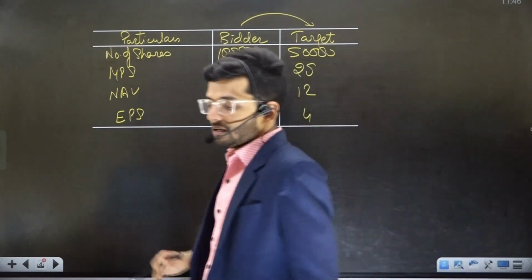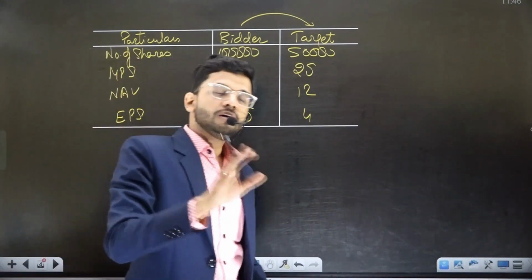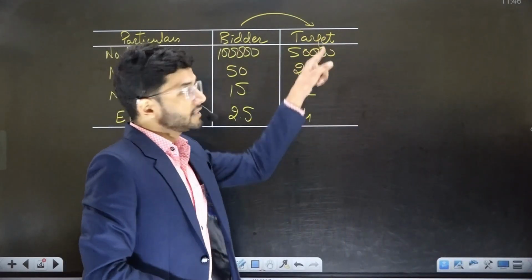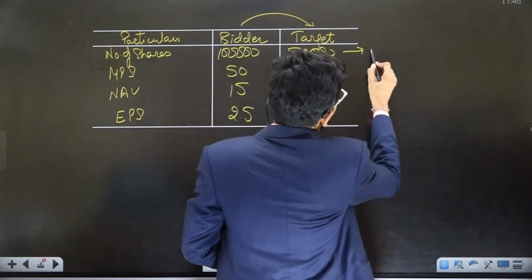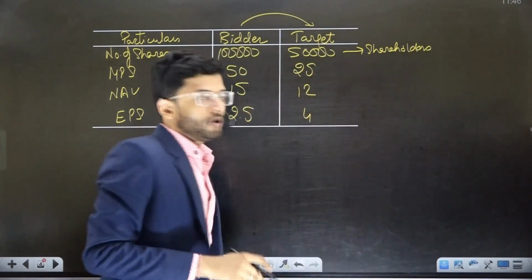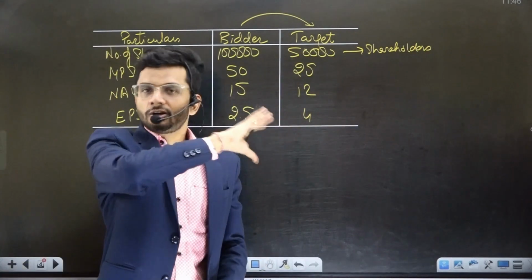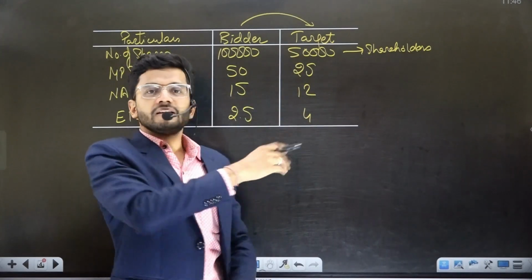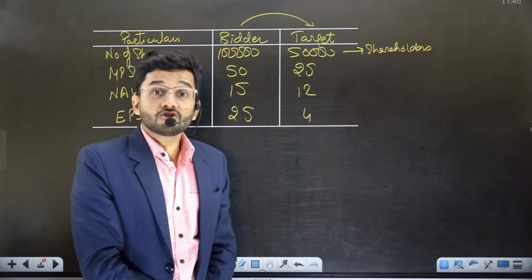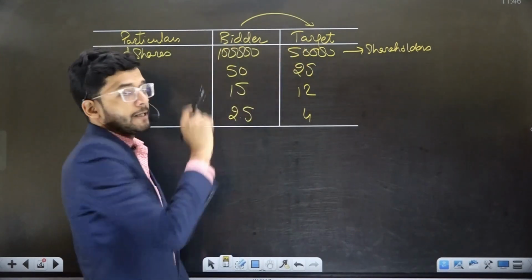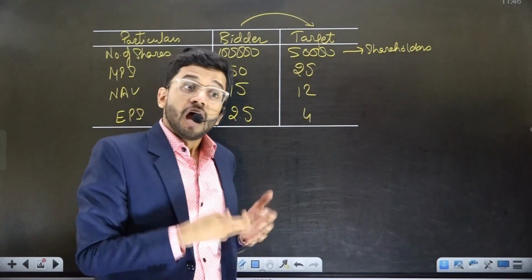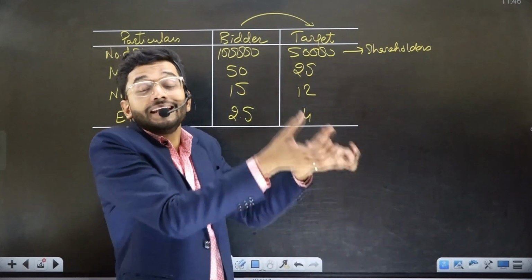These are certain basic numbers and figures given to you for your analysis. Now the question is, how many shares of target company? Target company existing shareholders hold 50,000 shares. Now they are going to revoke their ownership, give up their interest in the company, and give it away to the bidder company. In exchange, they will get shares of bidder company. Now the question is, in exchange of these 50,000 shares, how many shares should shareholders of target company get in bidder company?